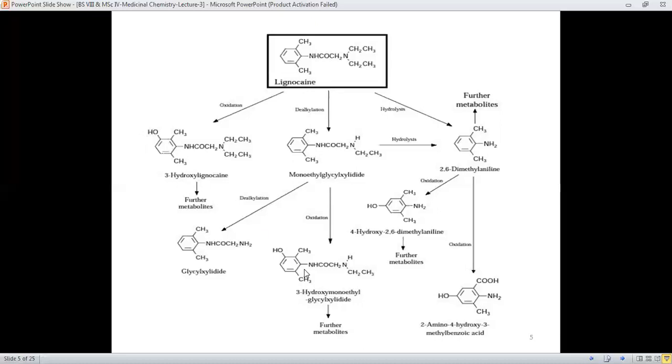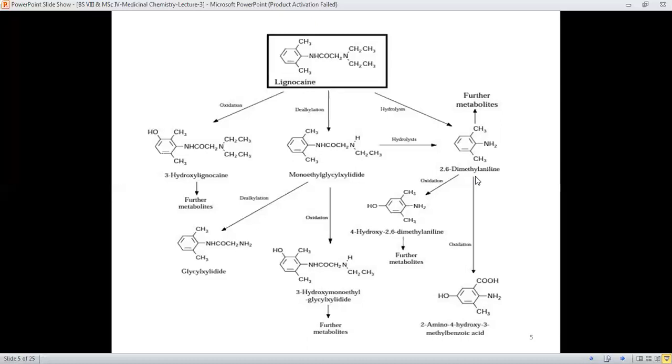But this molecule will certainly be different from this one because it has two ethyl groups at the nitrogen, but it has only one. And further, it will undergo other types of reaction to give simpler metabolites as well. Similarly, when it undergoes hydrolysis, there is cleavage of the bond from here, and in this way 2,6-dimethylaniline will be formed.